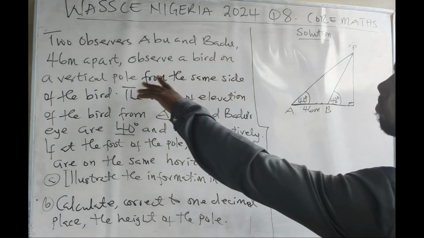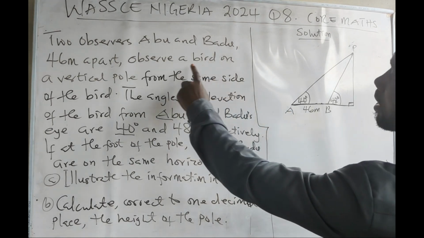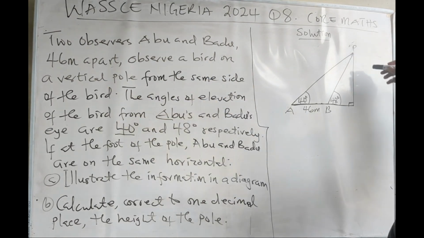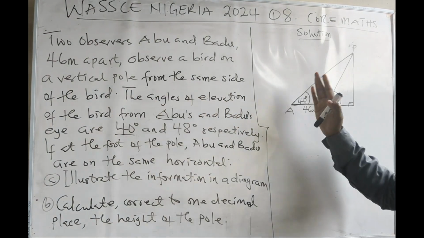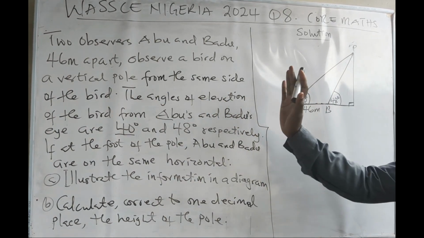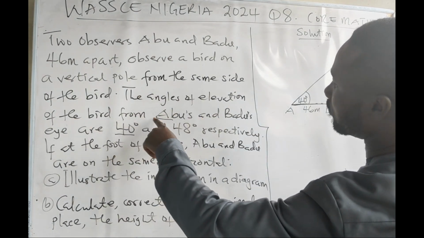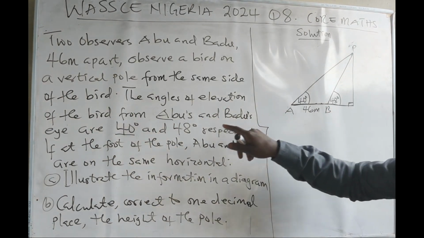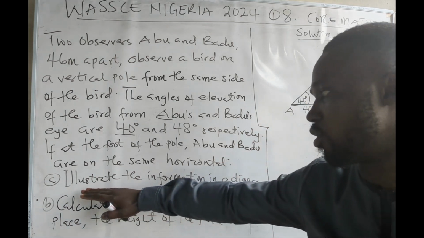Two observers, Ebu and Bedu, 46 meters apart, observe a bed on a vertical pole. So there's a bed here, from the same side of the bed, they are on the same side. The angle of elevation of the bed from Ebu and Bedu are 40 and 48 respectively. Illustrate the information on the diagram.